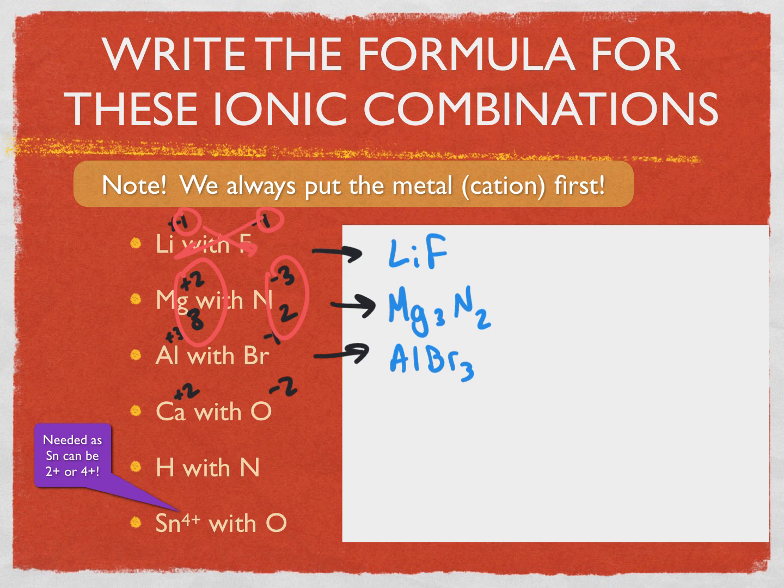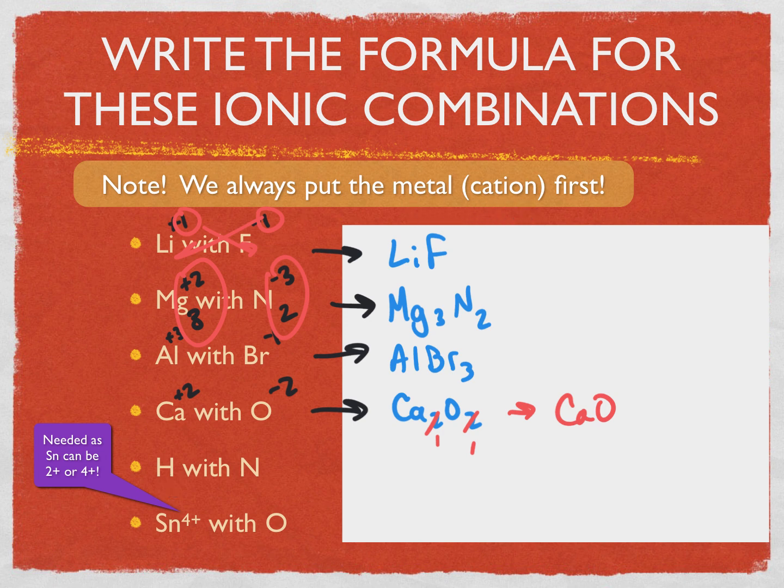This next one, calcium's a plus 2 charge and oxygen's a minus 2 charge based on their positions on the periodic table. Now this is one of those examples that I showed you on the last page where if you crisscross the charges, you're not going to get the most reduced ratio because you're going to have Ca2O2. But we're all pretty smart in math, I hope anyway, that these reduce to 1 and 1, so the final answer is CaO.